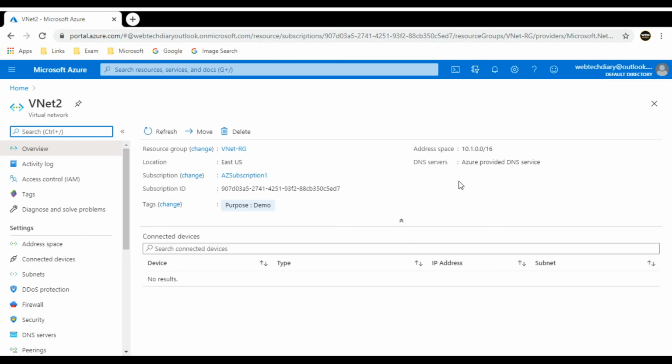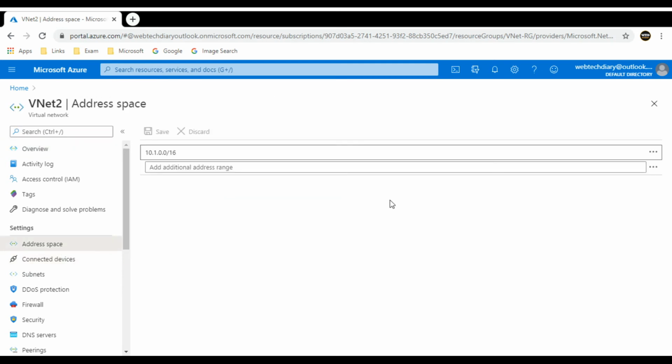Then on the overview page, we see the resource group, the location where it is provisioned, subscription details, and tags. Here is the virtual network address space range and DNS servers. In this case, it is using Azure provided DNS server. Some of the important properties like address space: if you want to add additional address space to the virtual network, you can add it here.